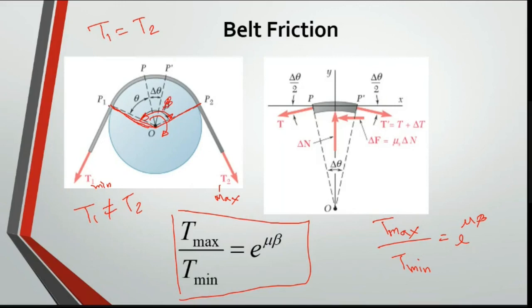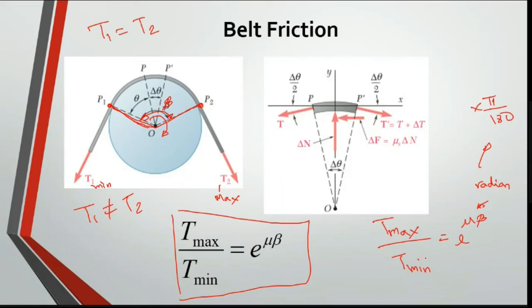The angle of contact between the pulley and the rope, that is e power mu beta. This beta you have to substitute in radians. Radians means you have to multiply by pi divided by 180, not in degrees. If they give 10 degrees, what do you do? 10 into pi divided by 180. That you have to substitute here.